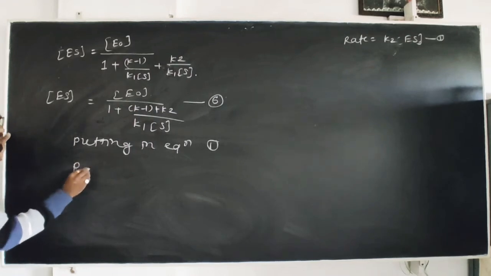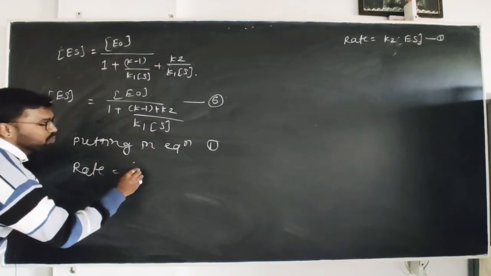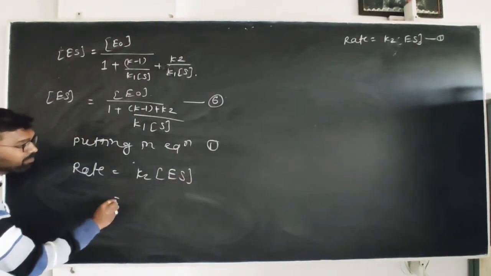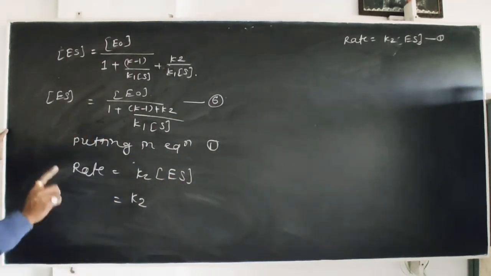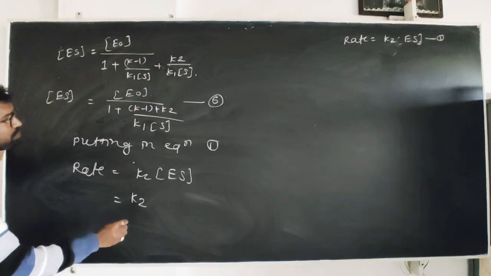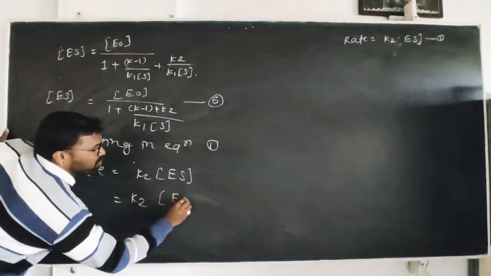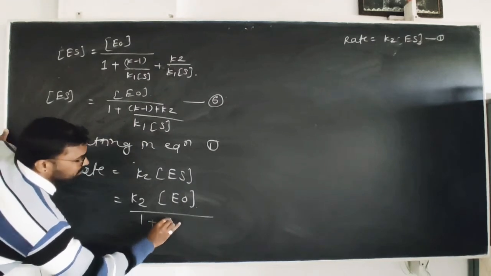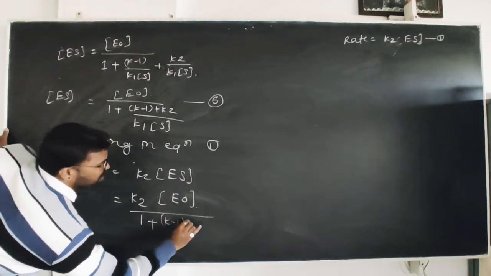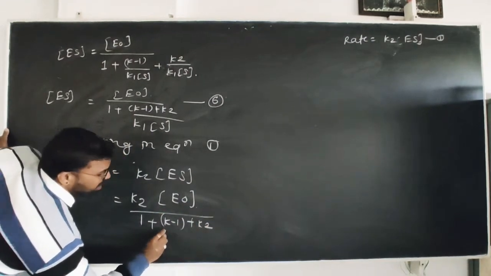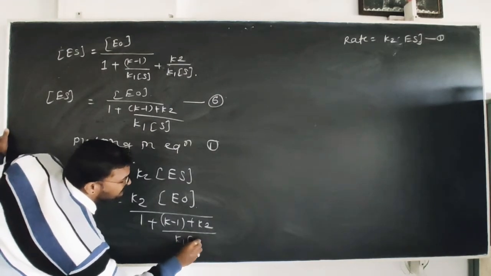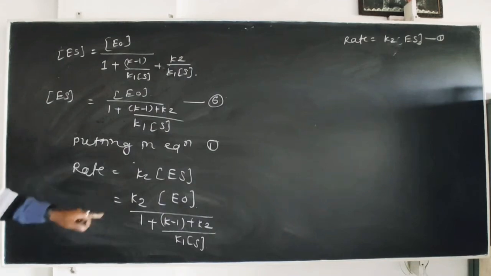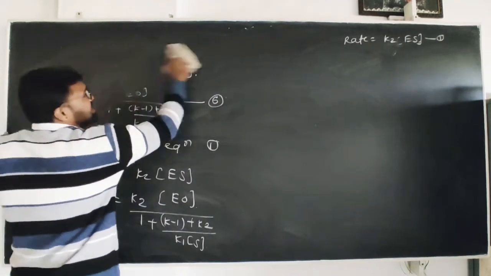Now see, equation 1: rate is equal to K2 into concentration of intermediate. From equation number 6 we have the value of the intermediate equal to E0 divided by 1 plus K minus 1 plus K2 divided by K1 into concentration of S. Now do some changes in this equation.